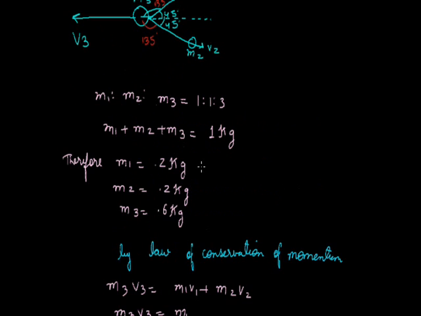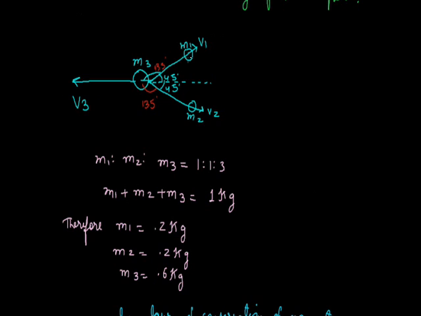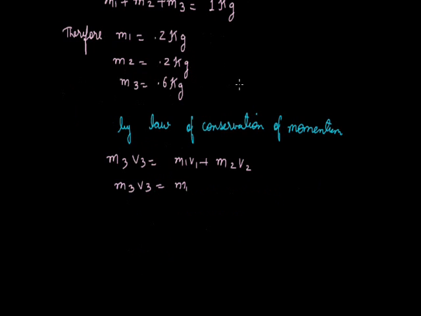Now if we talk of v1, then taking it in this direction will give us v1 cos 45 degree. Again taking v2 in this direction will give v2 cos 45 degree. So while applying the conservation law, use these values of v1 as well as v2. So m1 v1 cos 45 degree plus m2 v2 cos 45 degree.